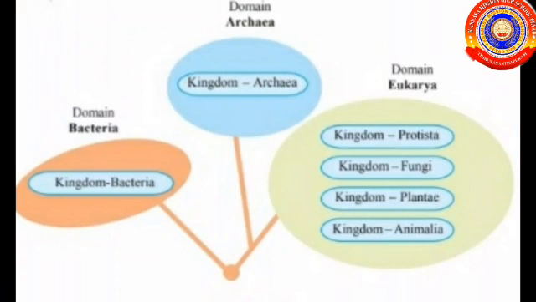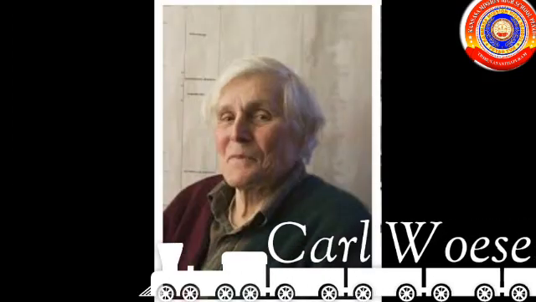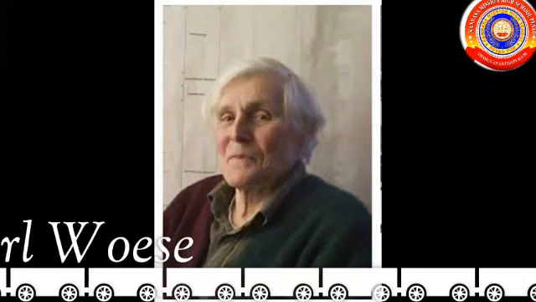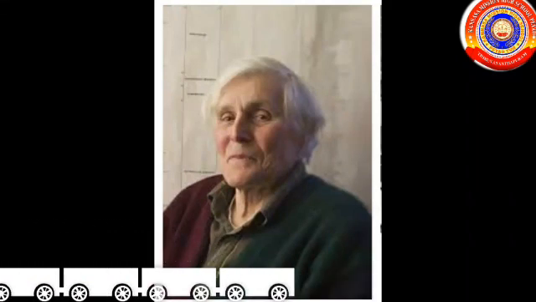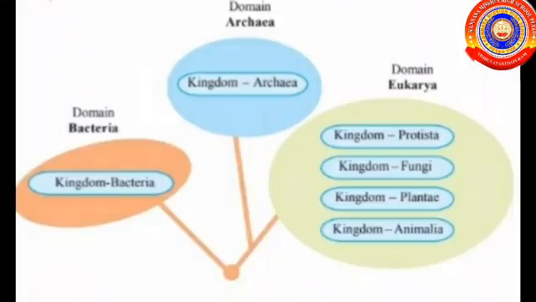Besides this, one more level of classification named domain was added above the kingdom. Carl Woese, an American scientist, proposed this 6 kingdom classification. So in 5 kingdom classification, the kingdom Monera is further divided into 2 kingdoms, Kingdom Archaea and Kingdom Bacteria.